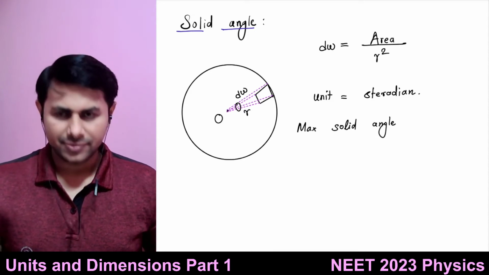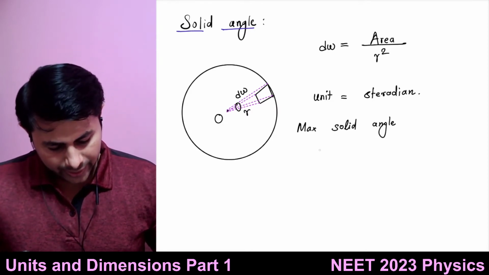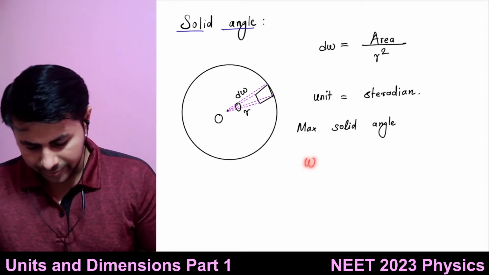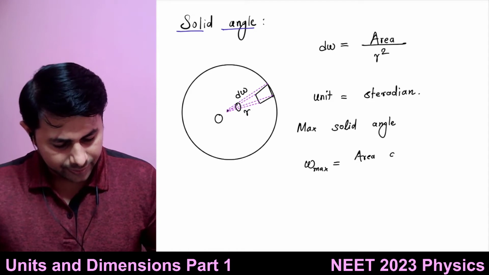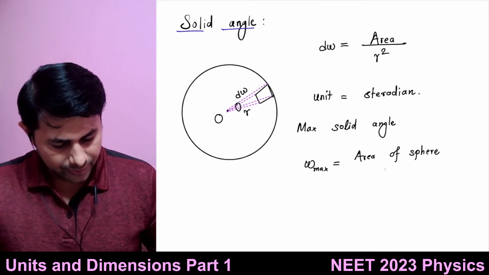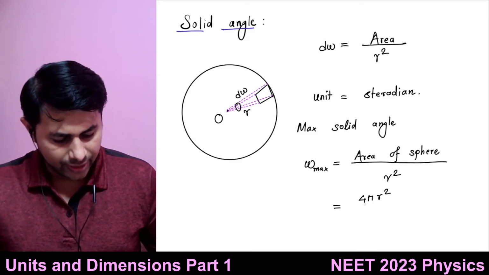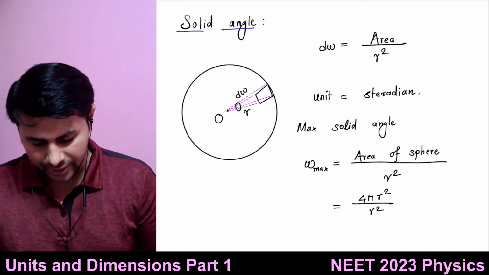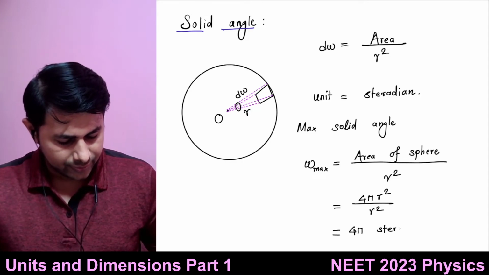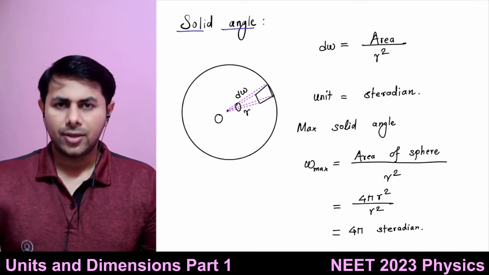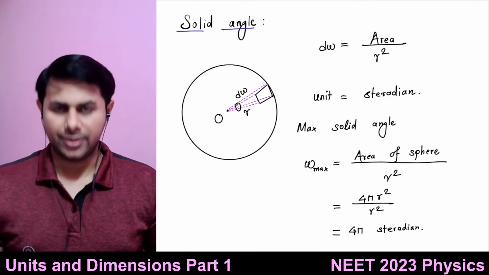Yes, no? Yes, sir. So let's call it omega max. It is equal to the area of the sphere divided by r square, so it is 4 pi r square divided by r square. So r square and r square get cancelled out, and you get 4 pi steradian. Alright, so this is how we define solid angle and this is how we find it.